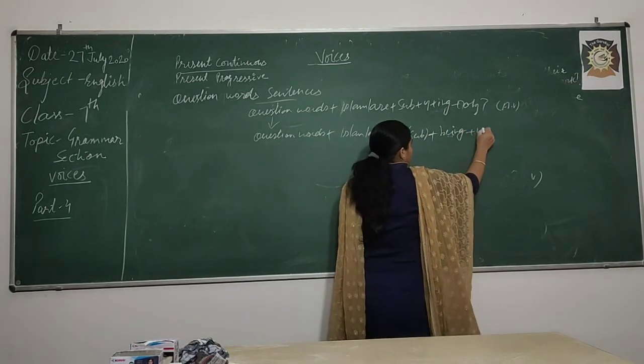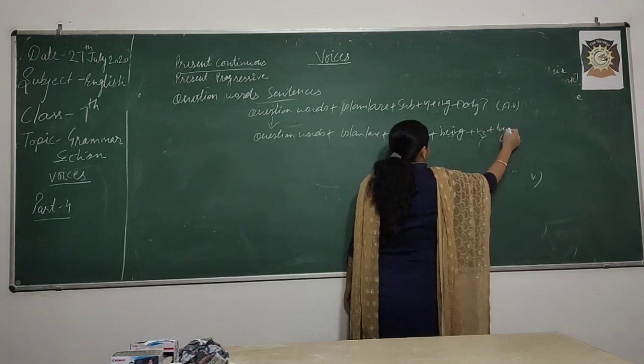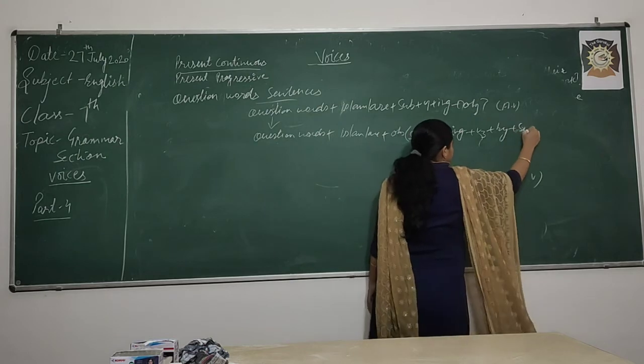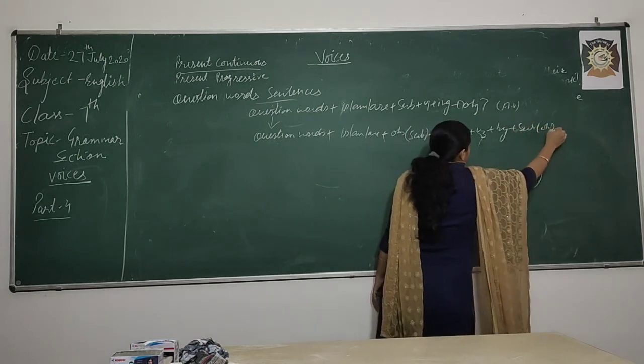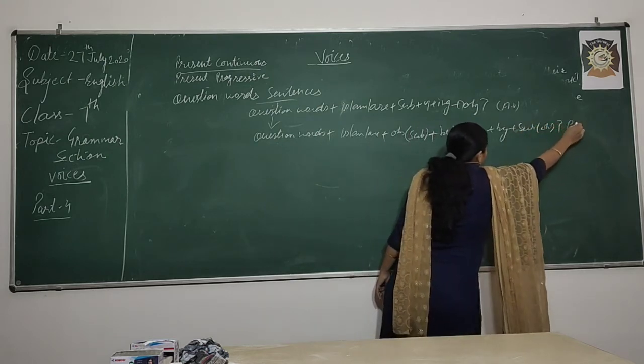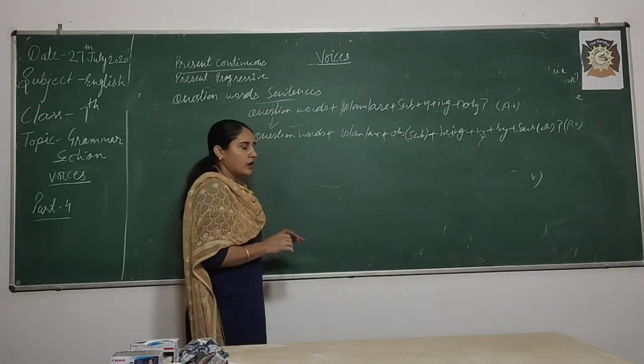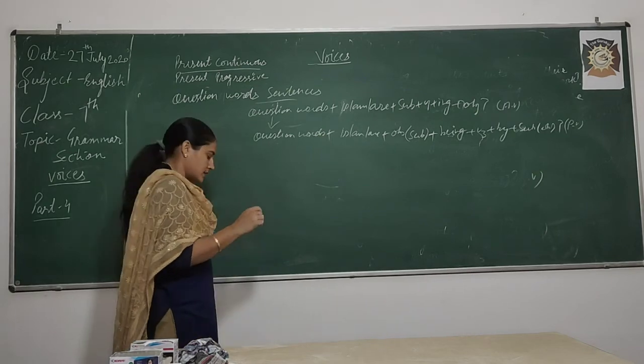Then V3, by, the subject will change into object, question mark. This is for your passive voice. Examples I have already given to you. Now, sentences for practice.